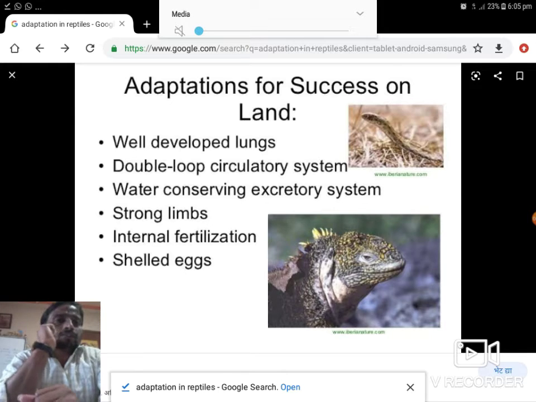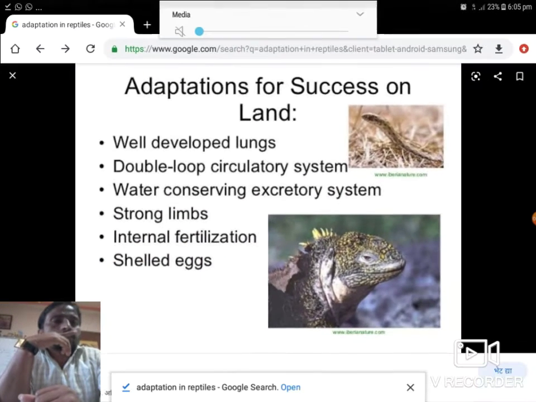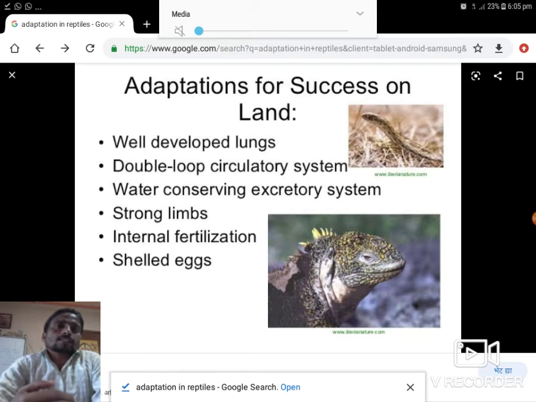Well-developed lungs, double loop circulatory system, water-conserving excretory system, strong limbs, internal fertilization, shelled eggs. These are some characteristics of reptiles that crawl on the land.